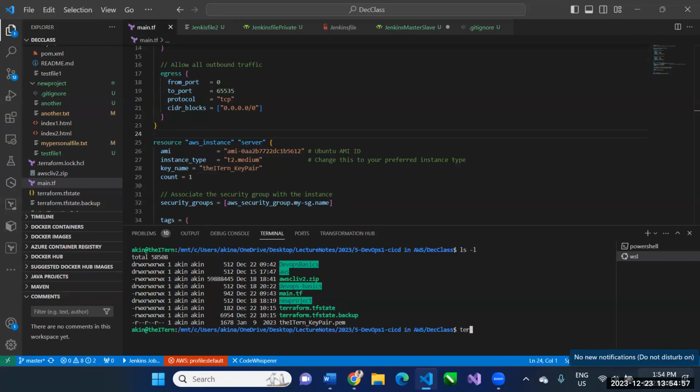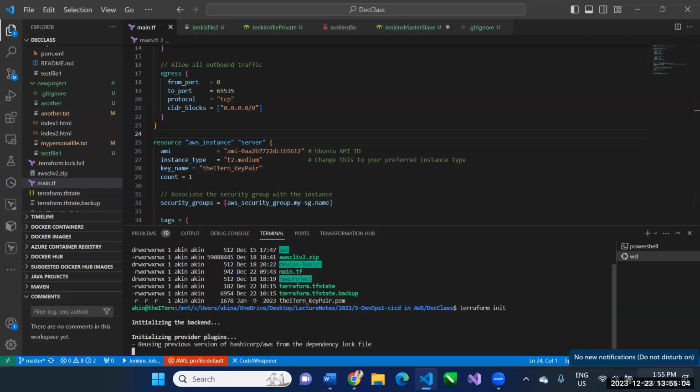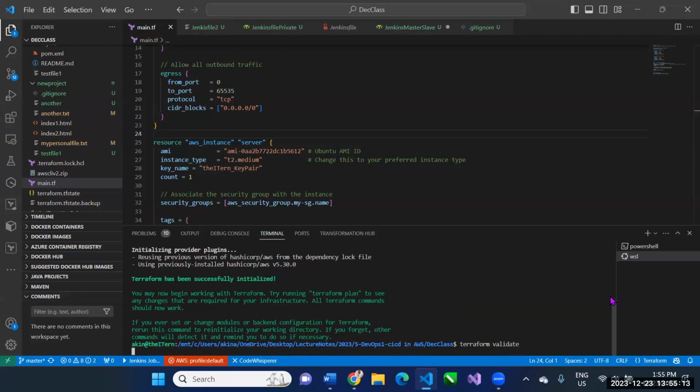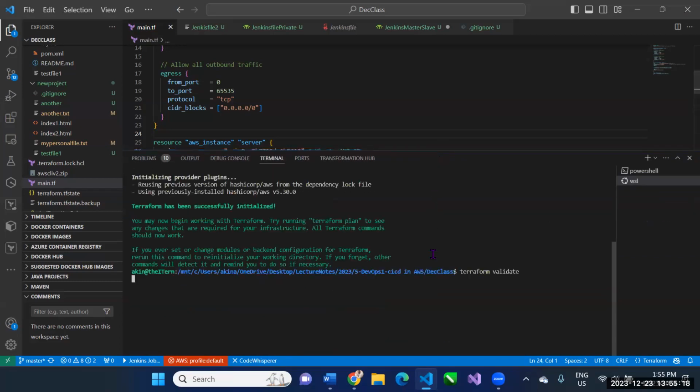So I'm just going to do terraform init. Terraform init. Terraform validate. Terraform validate will look at my Terraform code and confirm that yes, your code is good.